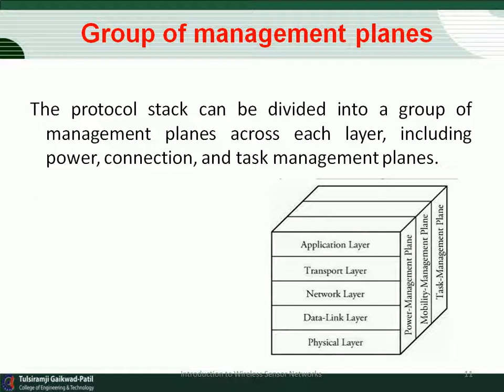The connection management plane is responsible for the configuration and reconfiguration of sensor nodes to establish and maintain the connectivity of a network, in case of node deployment and topology changes due to node addition, node failure, node movement and so on. The task management plane is responsible for task distribution among sensor nodes in a sensing region in order to improve energy efficiency and prolong network lifetime.